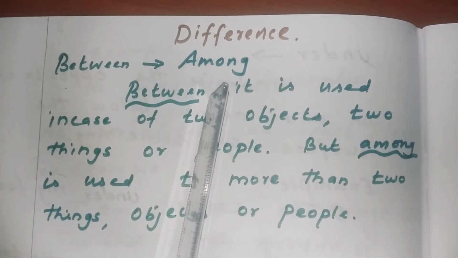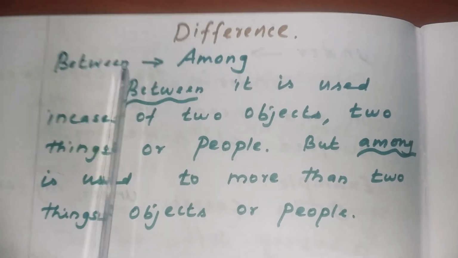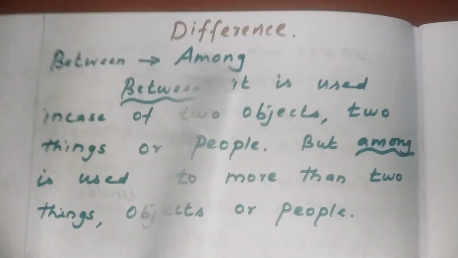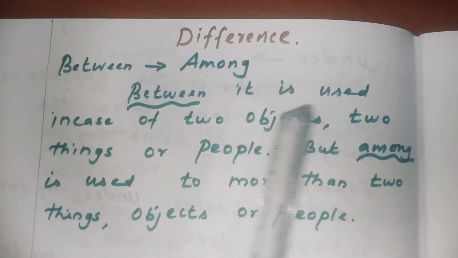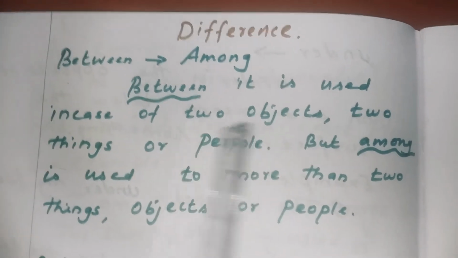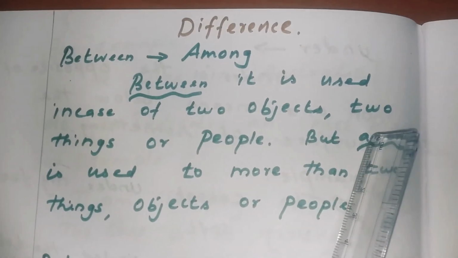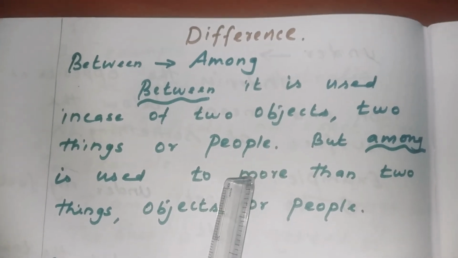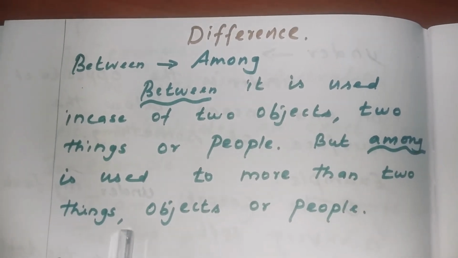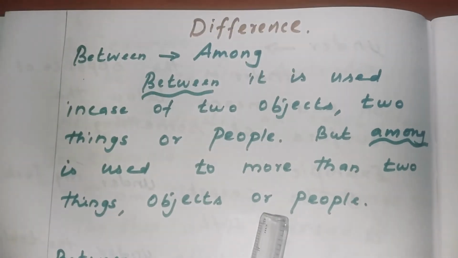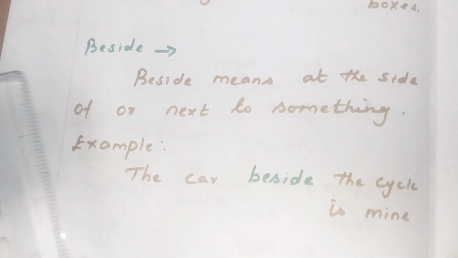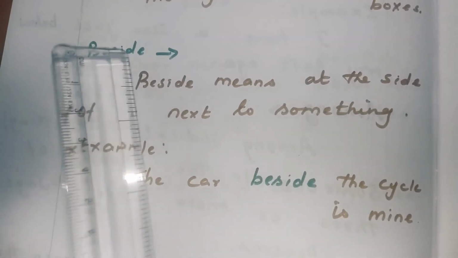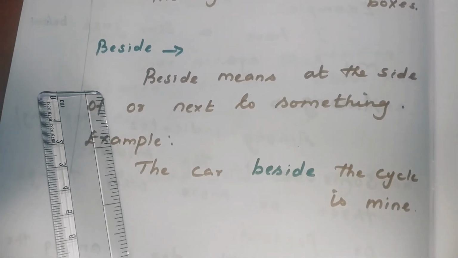There is a difference between the words between and among. Between is used in the case of two objects, two things or people. But among is used for more than two things, objects or people. Understood, children? Okay. Now move on.